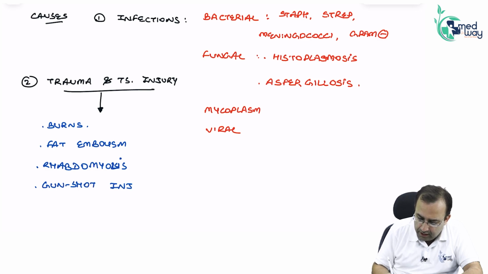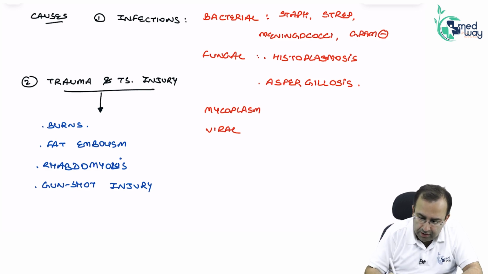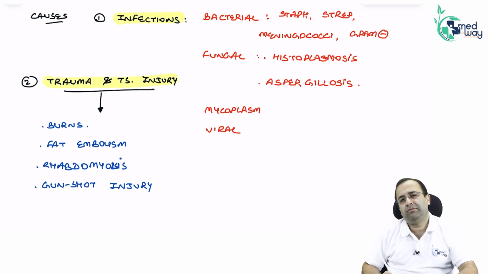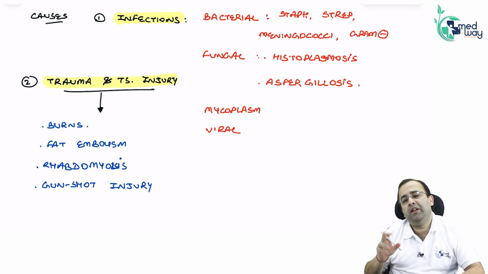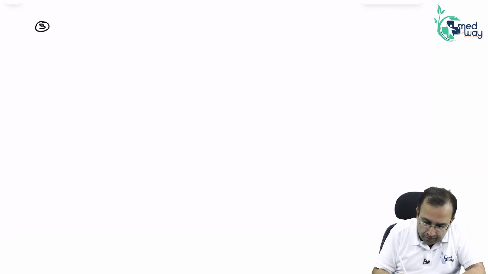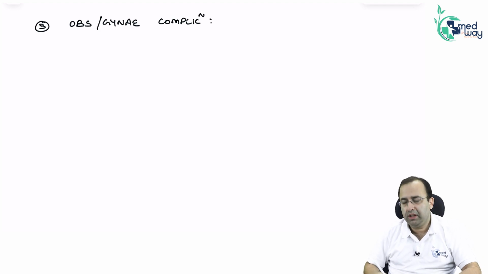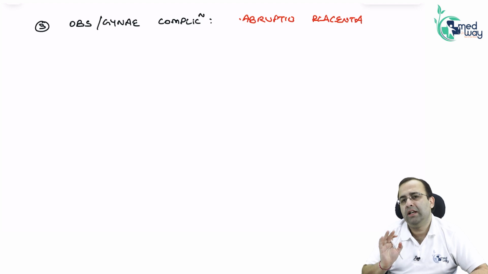So DIC, it occurs because of infections, trauma and tissue injury. Next, it is also occurring because of obs-gynae complications. You will be doing it in detail in obs-gynae. Which are the obs-gynae complications? That is abruptio placentae. You will be studying about all this in obs-gynae. They are very particular about these along with DIC.